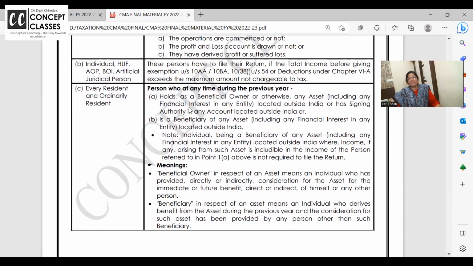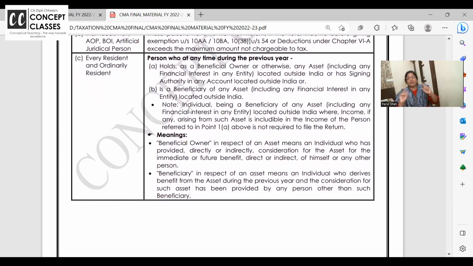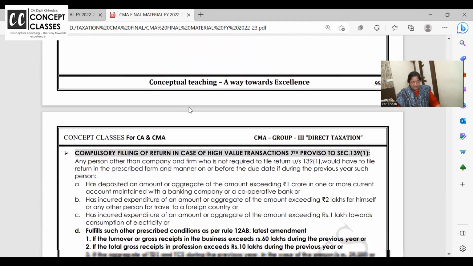If you are the beneficial owner of any assets outside India, or you have signing authority, irrespective of your income, you need to file the return. Or you are the beneficiary. You are not the beneficial owner. The beneficial owner is your dadaji, but he has made a will in such a way that you are the beneficiary and all the income is coming to you. You are liable to file the return.